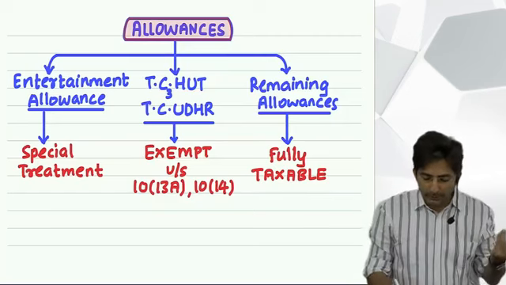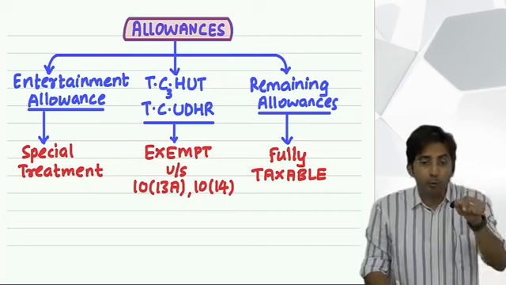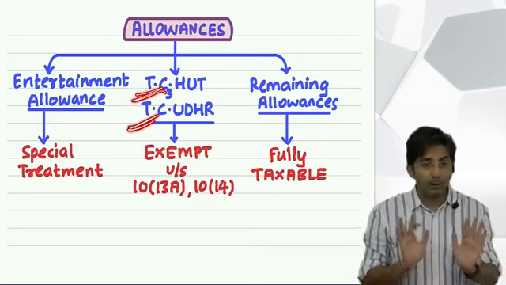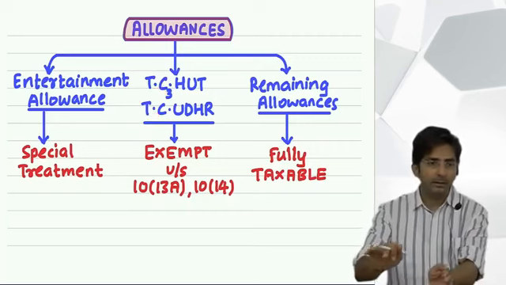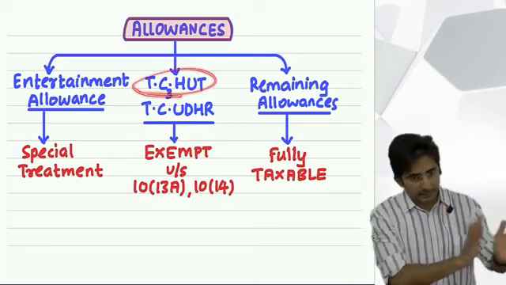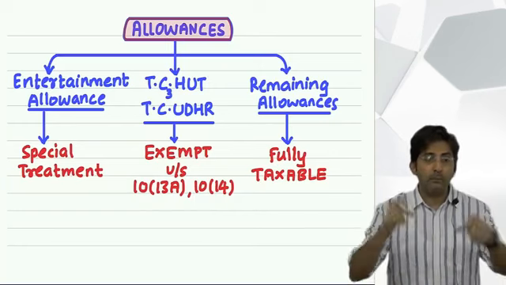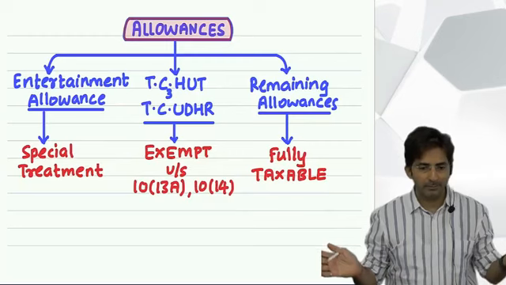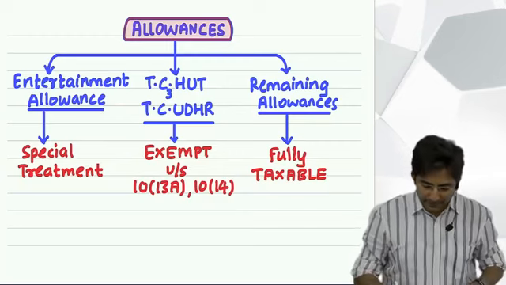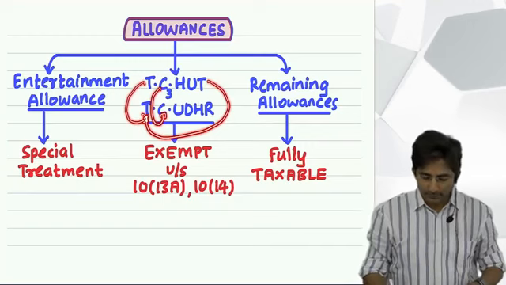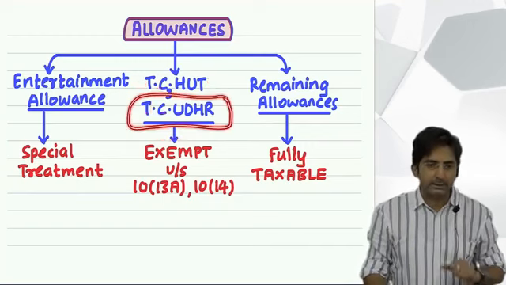Otherwise, see, I could have done it like this. In T only, I could have said T2, because there are 2 T's in the whole keyword. But I wanted to keep TC Udar as a separate group. Okay. And TC Hut as a separate group. Otherwise, if I merge, then there would have been only one keyword. TC Udar. How? This T I can merge here. This T also I can merge here. All these C's also I can merge here.